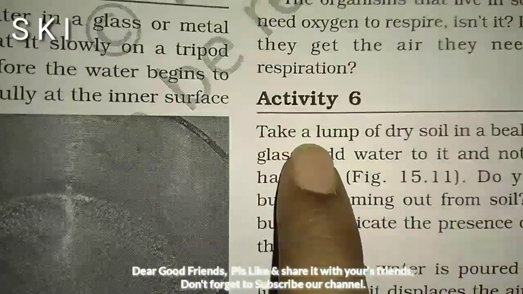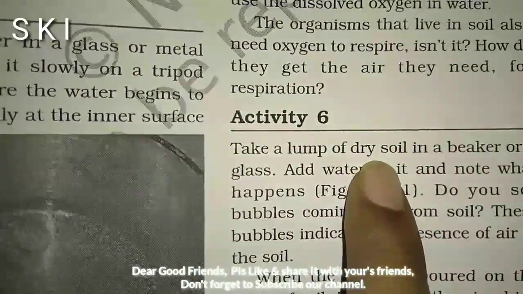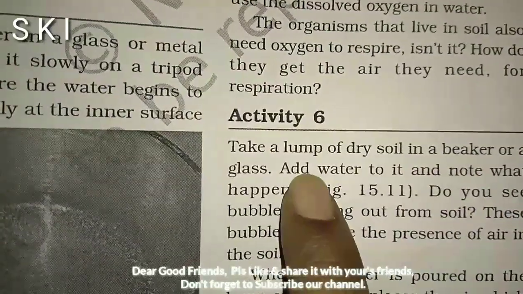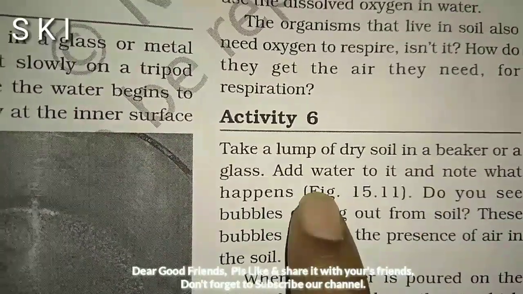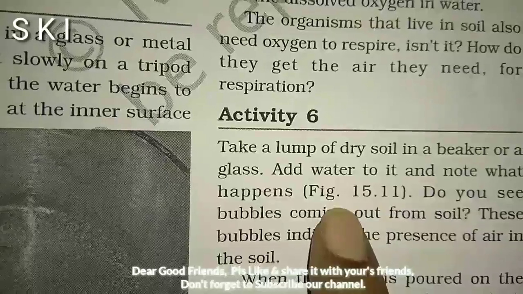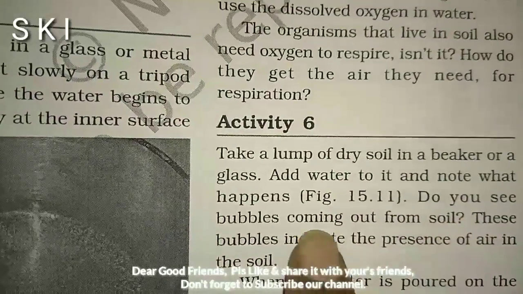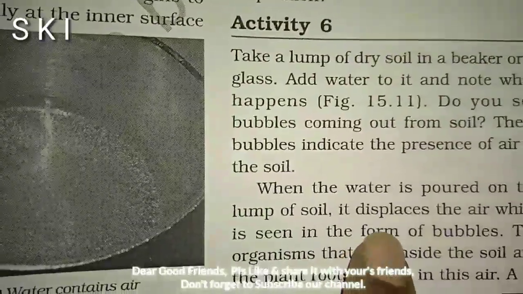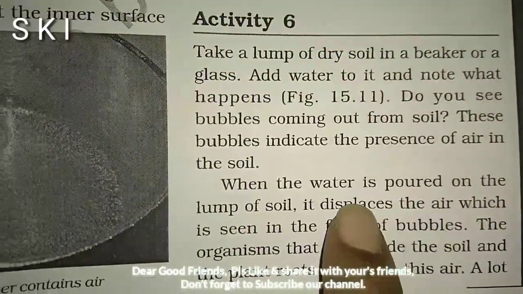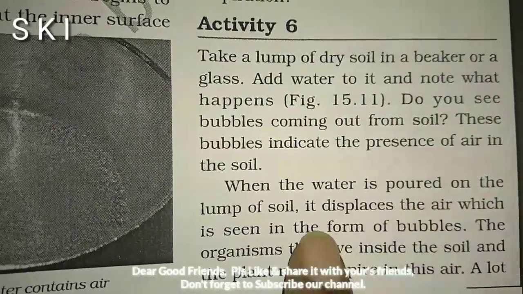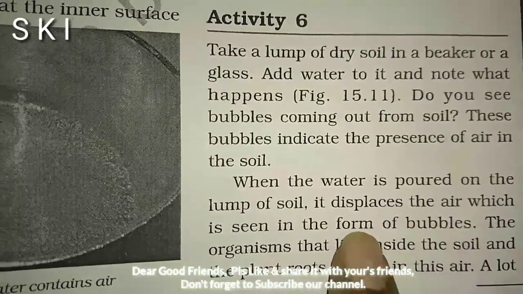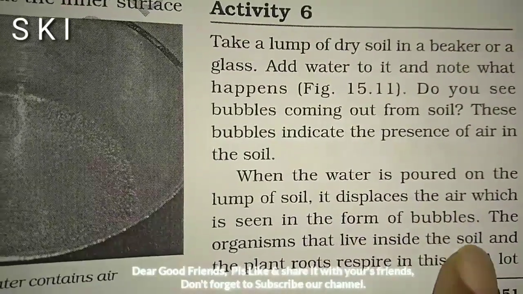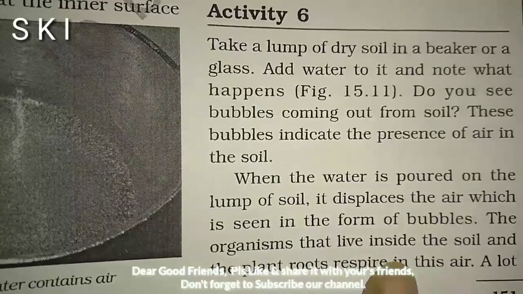Activity 6. Take a lump of dry soil in a beaker or a glass and add water to it and note what happens. Do you see bubbles coming out from the soil? These bubbles indicate the presence of air in the soil. When water is poured on the lump of soil, it displaces the air, which is seen in the form of bubbles. The organisms that live inside the soil and the plant roots respire in this air.